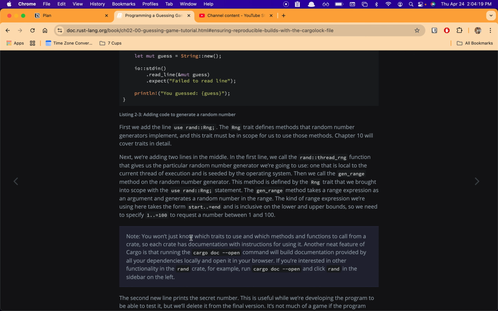You won't just know which traits to use and which methods and functions to call from a crate. Each crate has documentation with instructions for using it. Another neat feature of Cargo is that running the cargo doc --open command will build documentation provided by all your dependencies locally and open it in a browser. So if you're interested in other functionality in the rand crate, for example, run cargo doc --open and click rand in the sidebar.